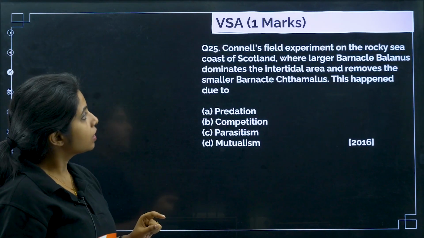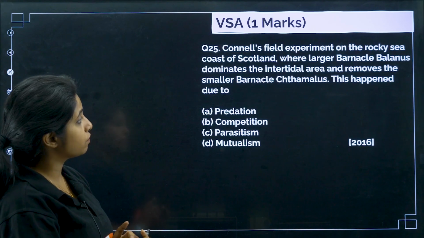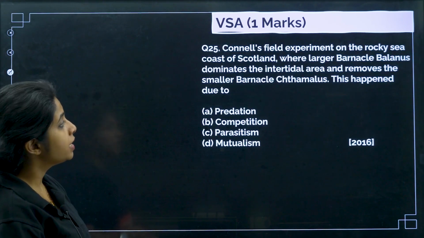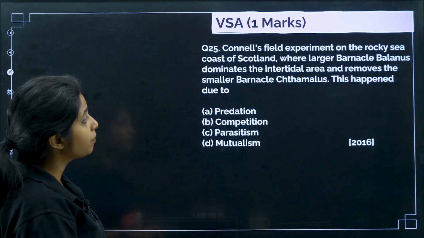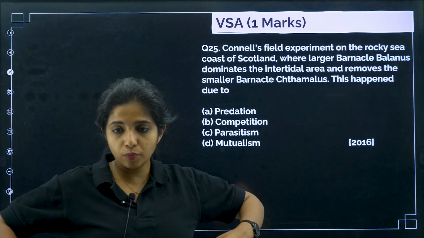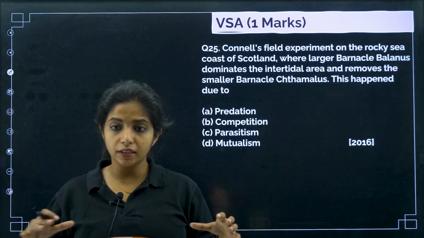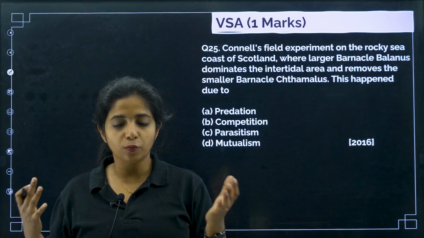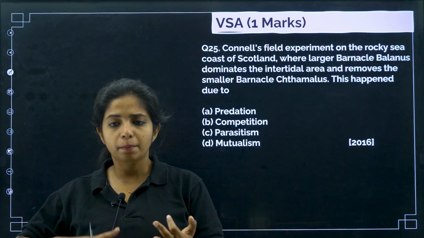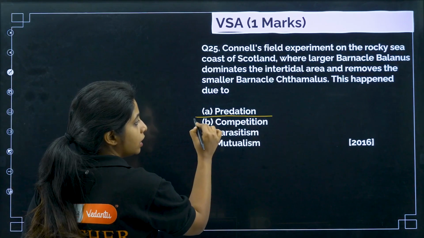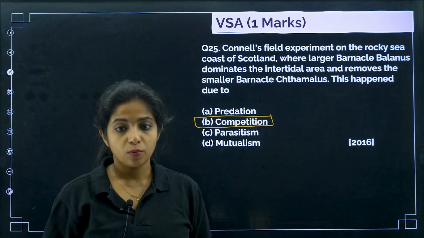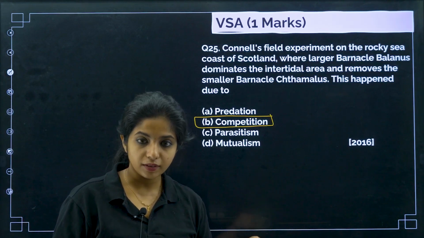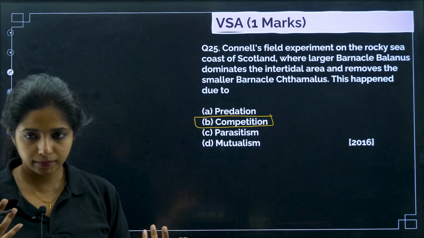Cool. Next, Connell's field experiment on the rocky sea coast of Scotland, where the larger barnacle Balanus dominates the intertidal area and removes the smaller barnacle Chthamalus. This happened due to what? A larger barnacle came in, that is Balanus, and it dominated the intertidal region and removed the smaller ones which were already there. Why did they actually remove them? Predation, competition, parasitism, mutualism? Competition, my dear children. They were competing for the same resources, which is why one had to be removed from their own area. This is a result of competition.